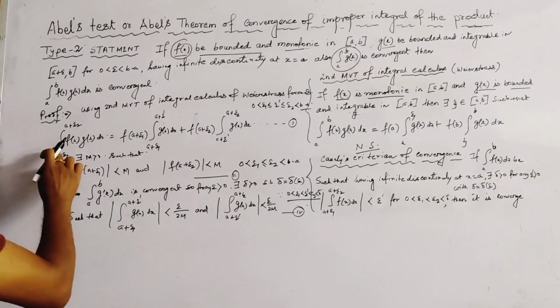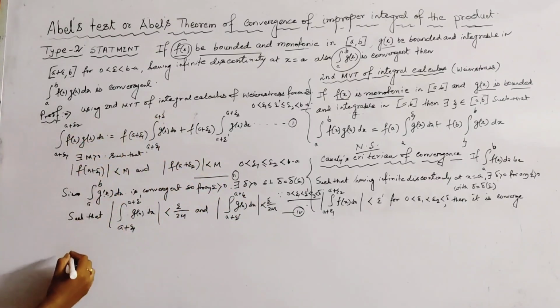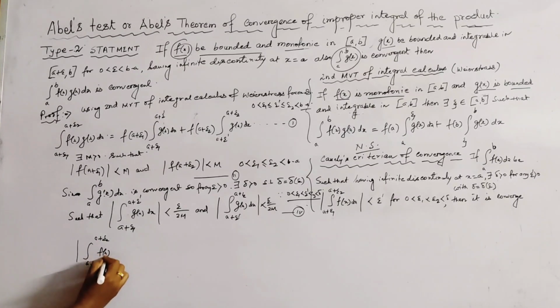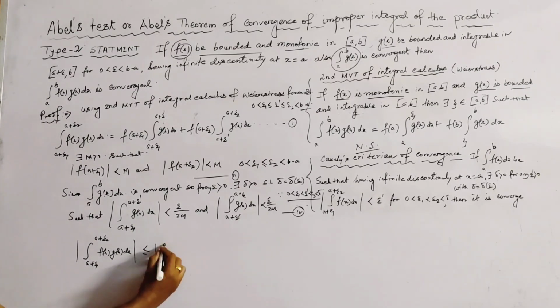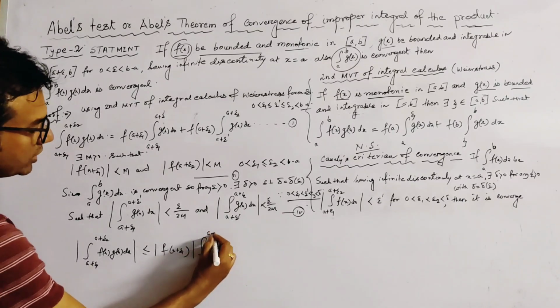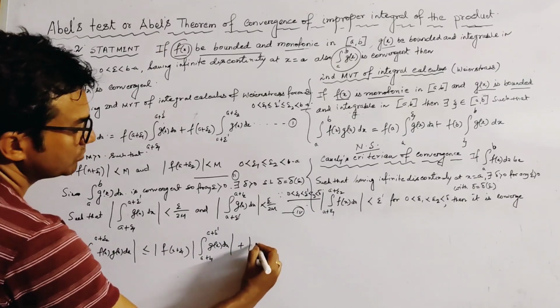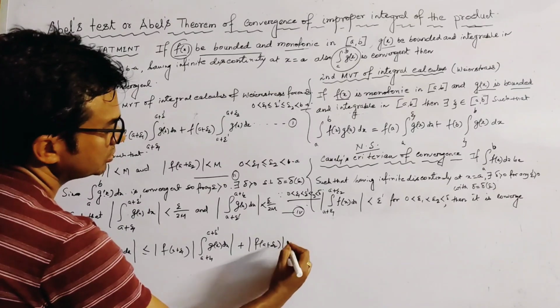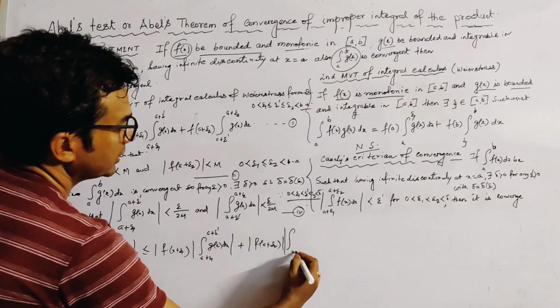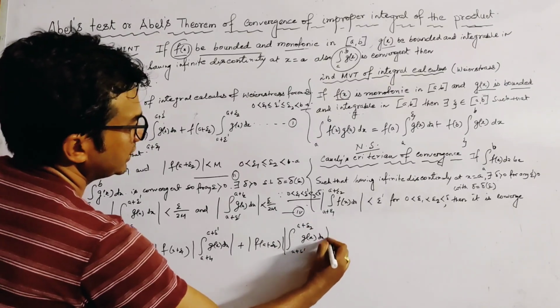Now we take mod on both sides of 1 and put the values of 2 and 3. We get mod of the integral from a+epsilon1 to a+epsilon2 of f(x)g(x) dx is less than or equal to mod of f(a+epsilon1) times the integral from a+epsilon1 to a+epsilon' of g(x) dx, plus mod of f(a+epsilon2) times the integral from a+epsilon' to a+epsilon2 of g(x) dx.